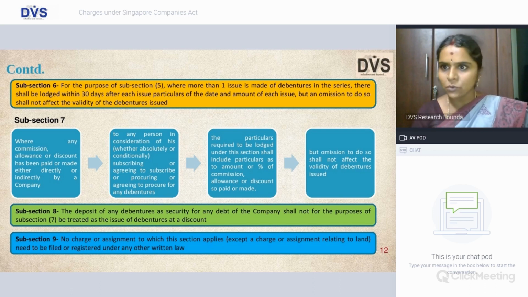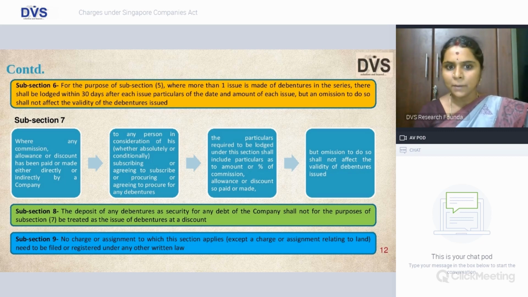Likewise, you have to mention the commission or discount which is paid directly or indirectly by the company with regard to subscription of issue of debentures, whether you subscribe or agree to subscribe or procure or agree to procure, as the case may be. And the particulars shall also include the amount of such commission, allowance or discount.